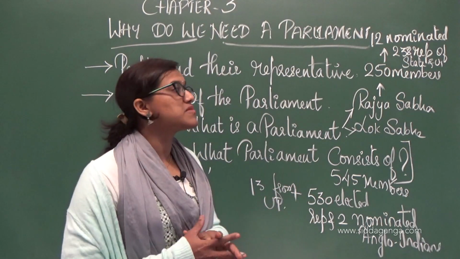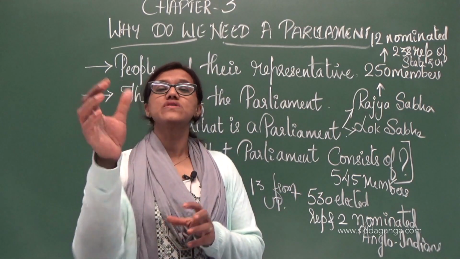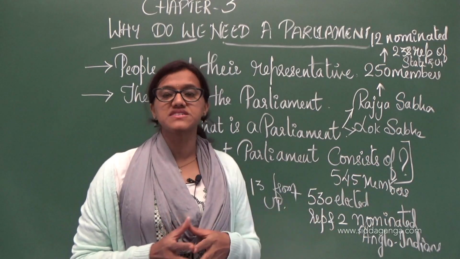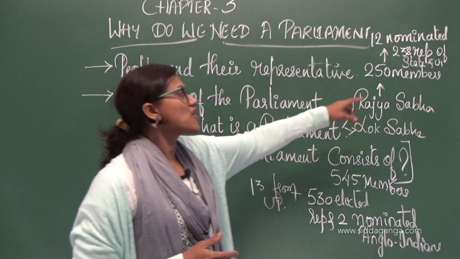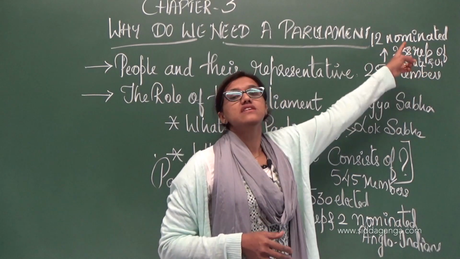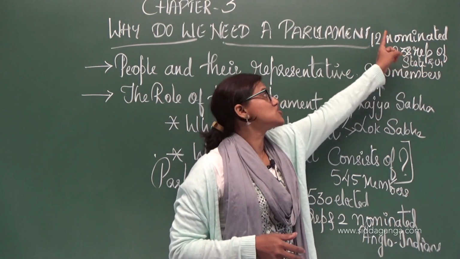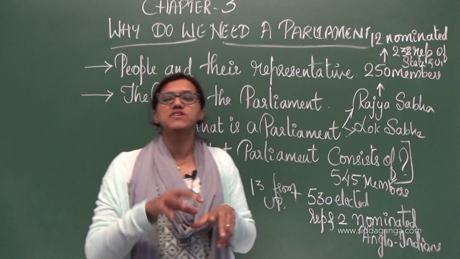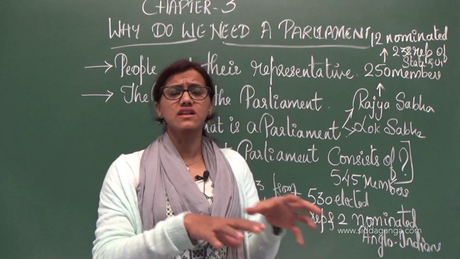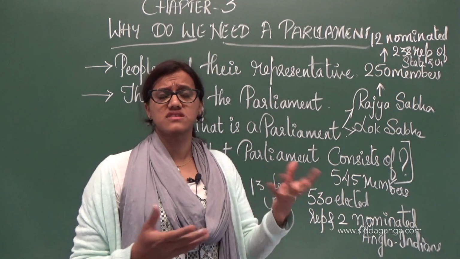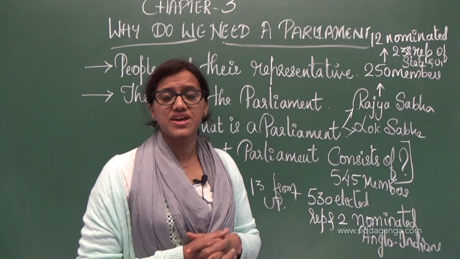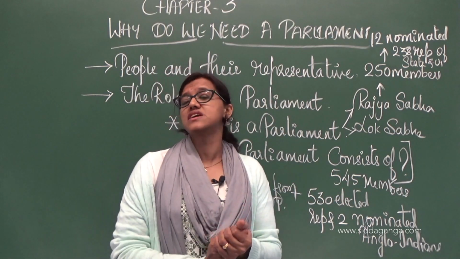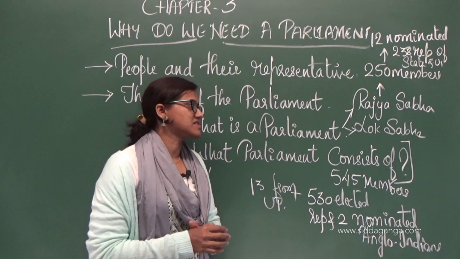Those 238 are chosen as representatives by the people, and the 12 are nominated from different fields like arts, science and so on by the President.